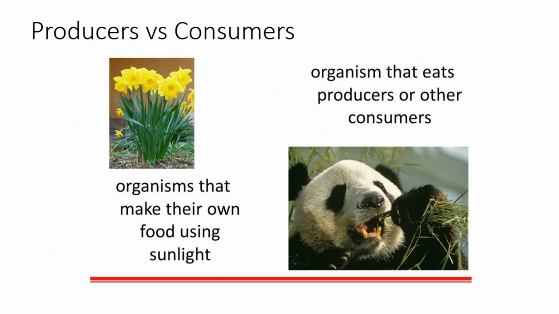Now, what's the difference between producers and consumers? Organisms that make their own food using sunlight are producers, whereas organisms that eat producers or other consumers are known as consumers.